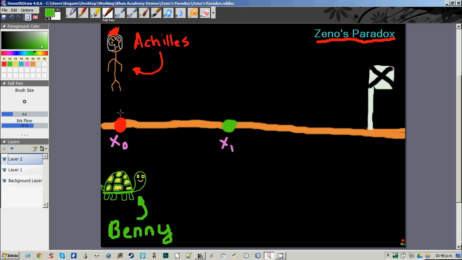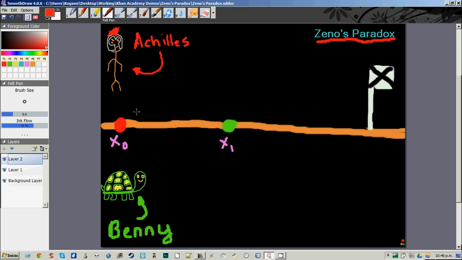So let's see what happens, at least in Zeno's head, when the firing gun goes off and these two begin racing. The first thing Achilles needs to do in order to win the race against Benny is catch up with him, pass him, and then go on to win the race. Now, we're going to say that Achilles is running twice as fast as Benny.